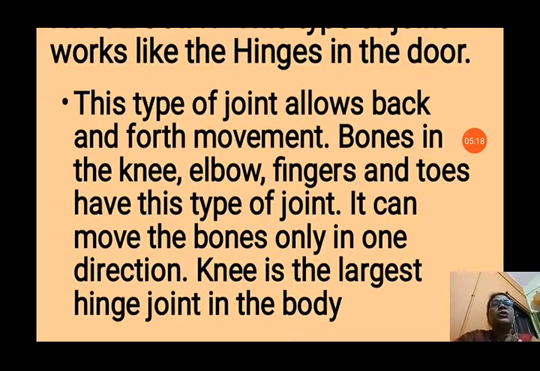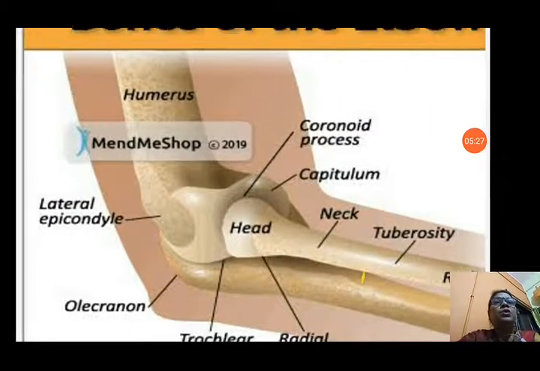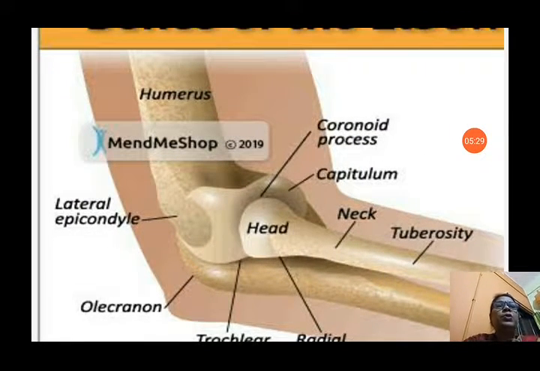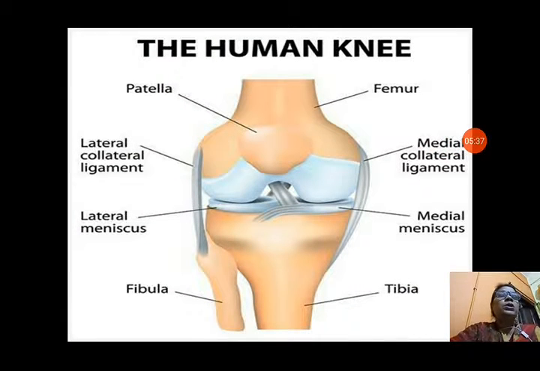And the knee is the largest hinge joint in our body. You can see the bones of the elbow. It is also a type of hinge joint. In this picture, you can see our elbow, a joint. It can fold only in one direction. Human knee also, you can see the largest hinge joint. It can fold your leg from the knee only in one direction.